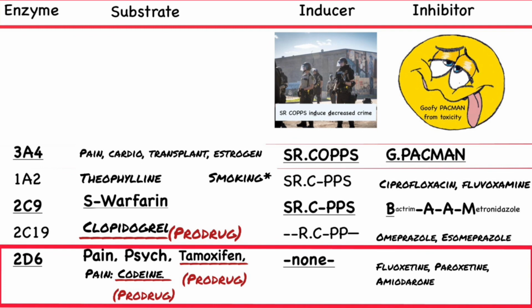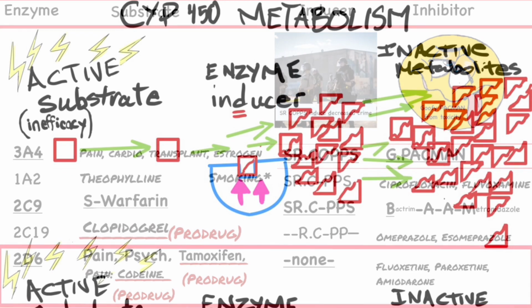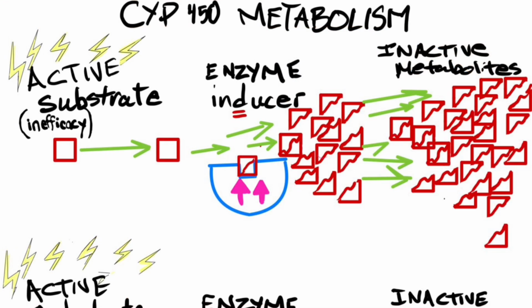Now would be a good time to discuss genetics of the 2D6 enzyme. Some people are ultra-rapid metabolizers. That would make codeine, the prodrug, metabolize quicker into morphine, the active component, and that could cause toxicity.